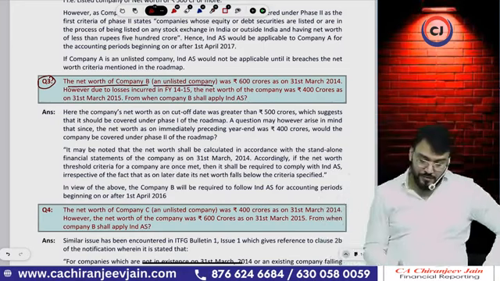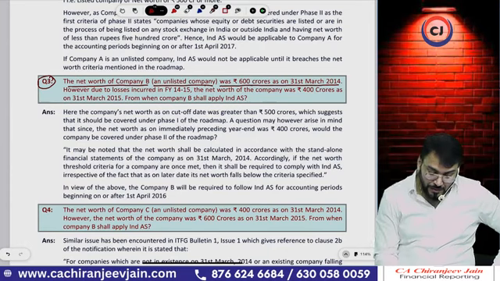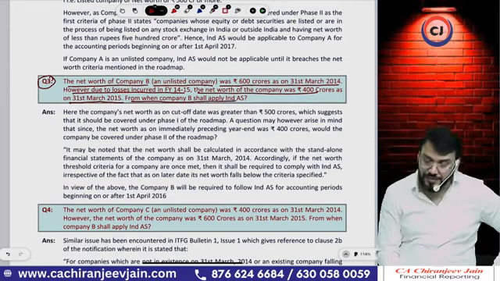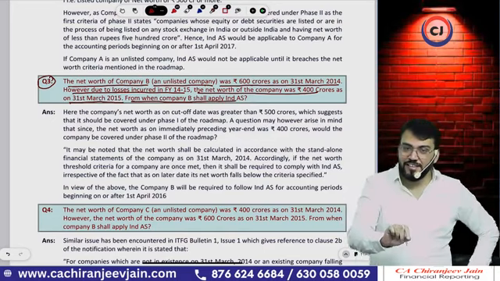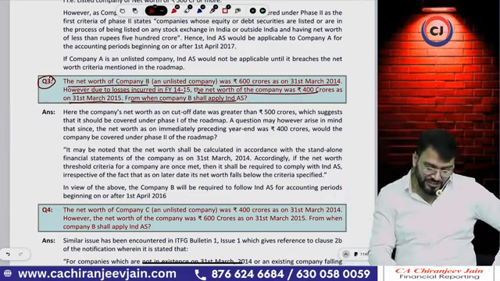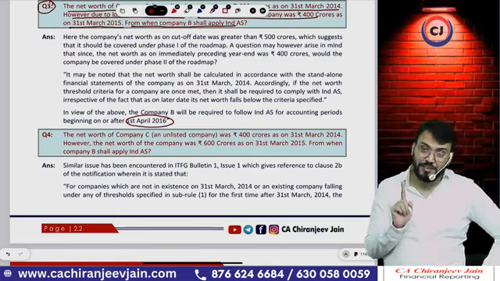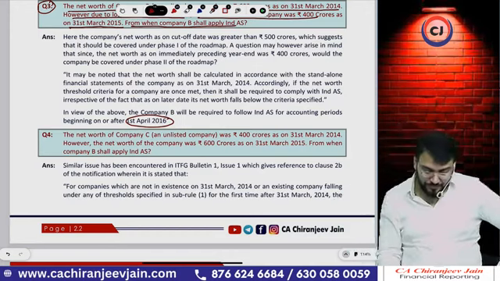Question 3. The net worth of company B, an unlisted company, was 600 crore as on 31st March 2014. However, due to losses incurred in 14-15, the net worth of the company was 400 crore as on 31st March 2015. From when shall company B apply Ind AS? Phase 1, phase 2? Phase 1, because in any one of the 3 financial years it meets the criteria. Phase 1 will be applicable from 1st April 2016. You have given the correct answer. Unlisted company, 500 crore, phase 1 only.